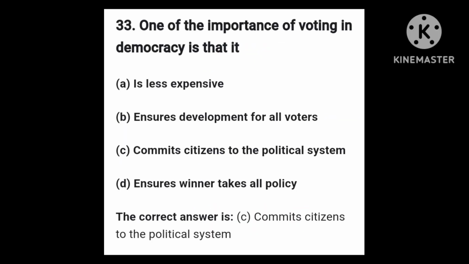Next question is question number 33. The question is, one of the importance of voting in democracy is that... Options: option A, it's less expensive. Option B, it ensures development for all voters. Option C, it commits citizens to the political system. Option D, it ensures winner takes it all policy.